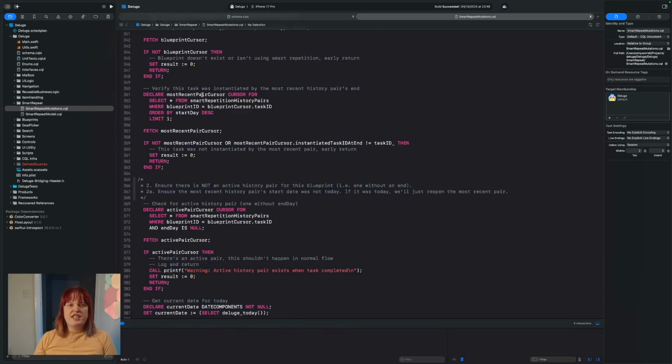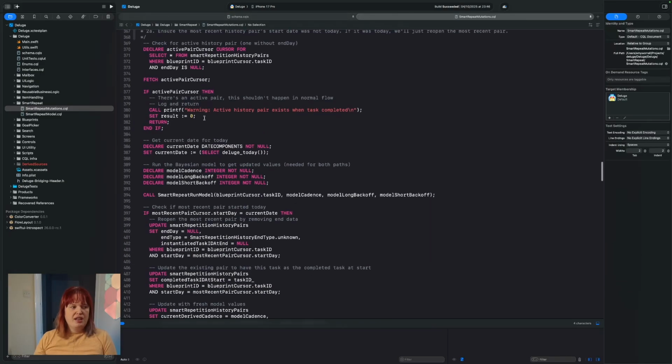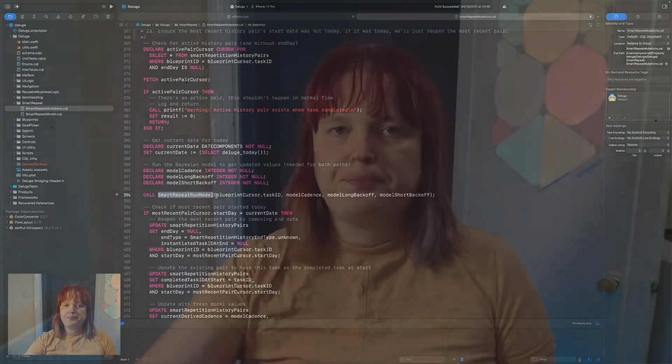And for the rest of this video, what I'm going to be going through is exactly what it means to use a computational model to make a prediction. So you can see here on this line, we're calling this other function to run our model. And after that, we've got some estimated times the user might next need to be reminded about the task. But let's take a step back from the code and go back to talking conceptually.